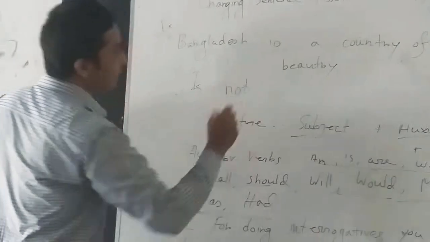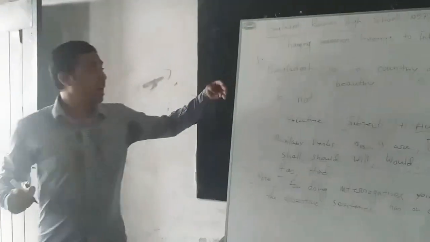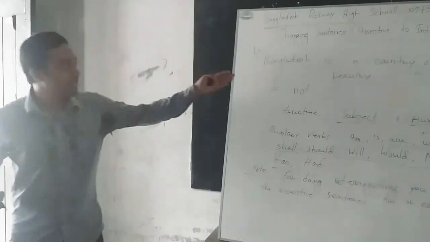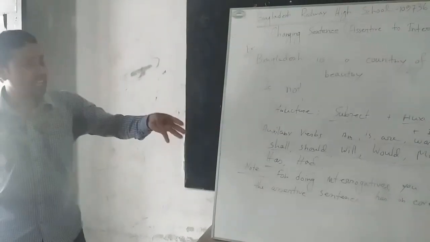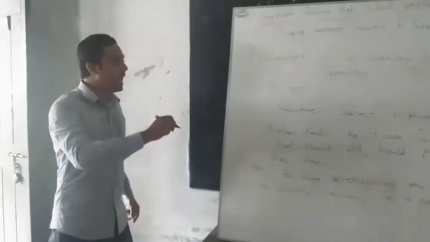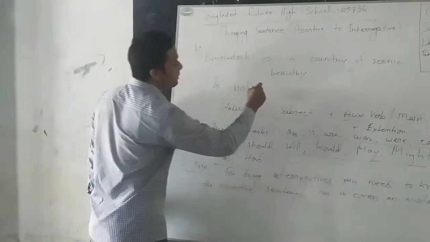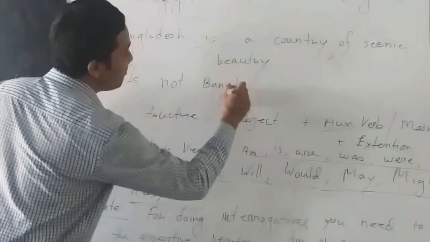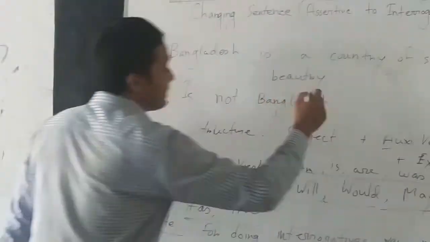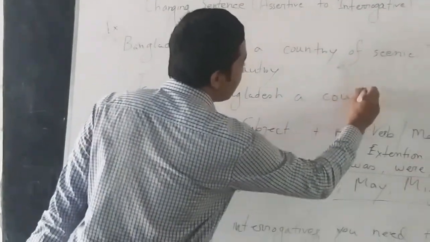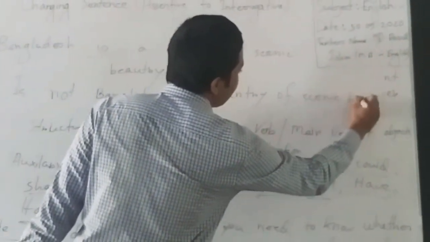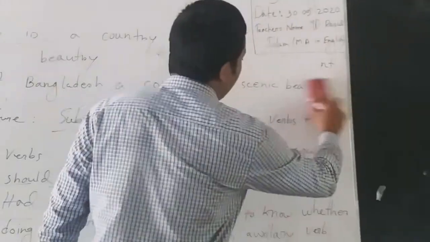Is not. If there are other auxiliary verbs, just add not with that auxiliary verb. It can be either is, are, or can, could, shall, should, whatever the auxiliary verb can be. Just add not with that auxiliary verb, and then place the subject Bangladesh. Then write the rest part of the sentence, a country of scenic beauty.